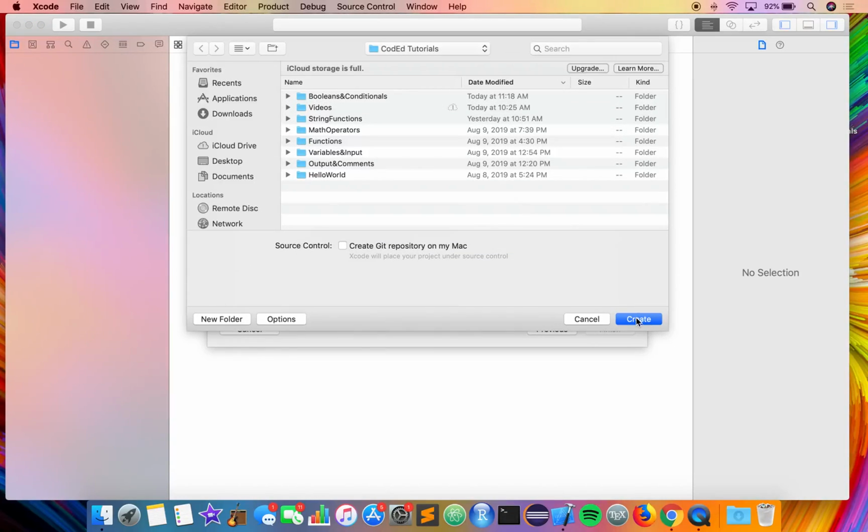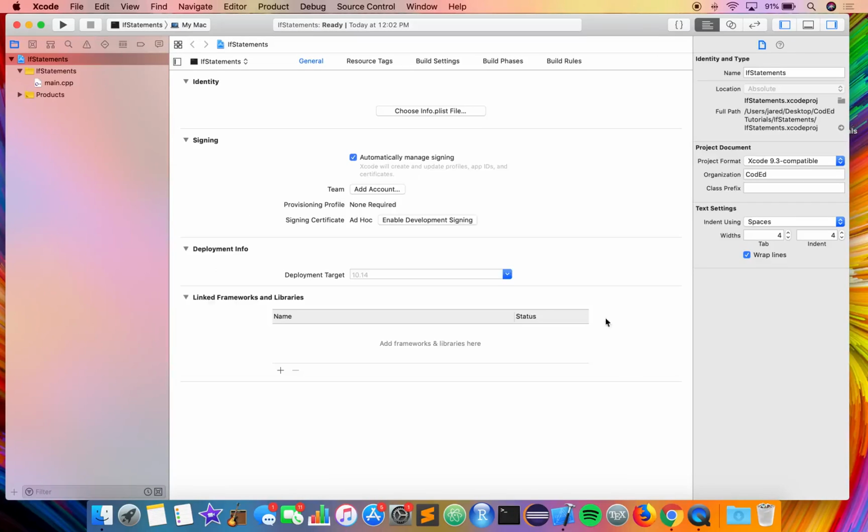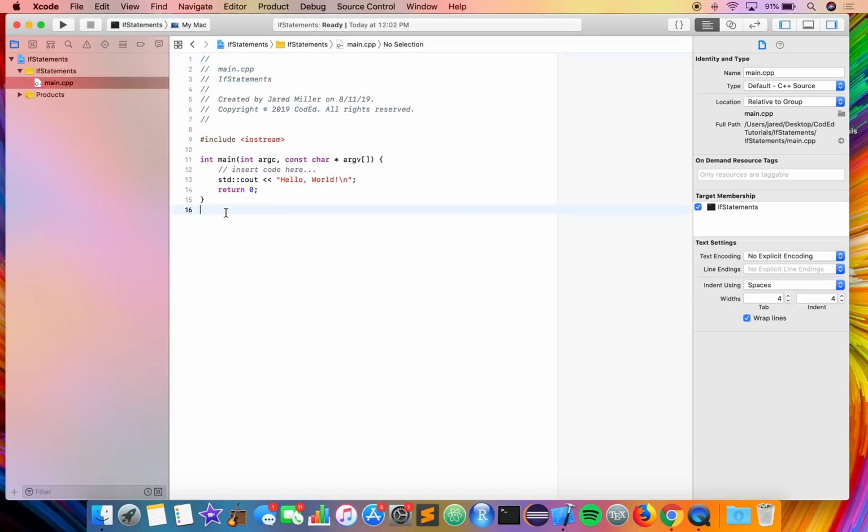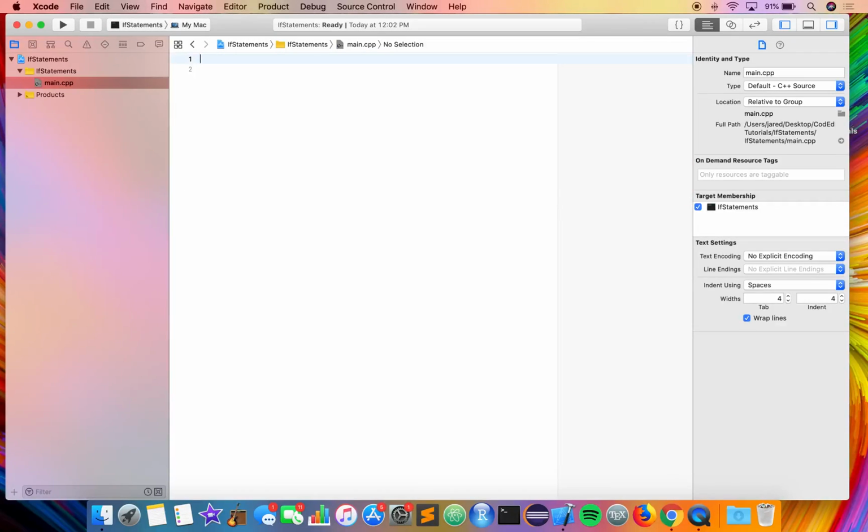Make sure C++ is selected. You can go ahead and save that. And then open up main.cpp from the project navigator. We'll delete the starter code and type out our first two lines, which remember are hashtag include iostream and using namespace std semicolon. Now we have to add the int main function.